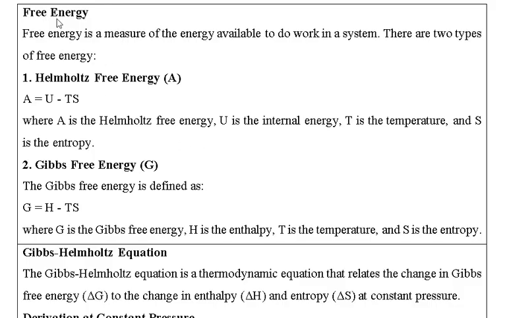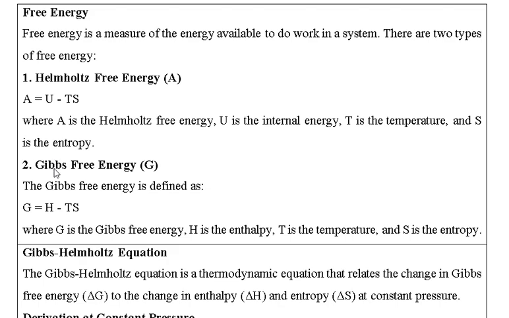Next we will discuss free energy. Free energy is nothing but the energy available to do work in the system. There are two types of free energies: one is Helmholtz free energy and the other is Gibbs free energy. Helmholtz free energy is denoted by capital A. The equation is A is equal to U minus TS, where A is the Helmholtz free energy, U is the internal energy, T is the temperature, and S is the entropy.